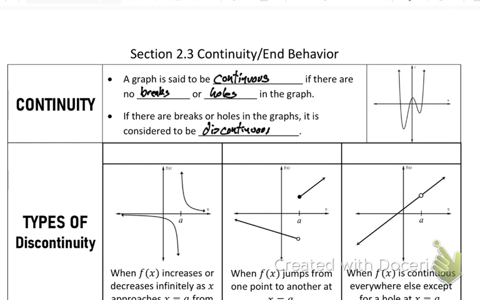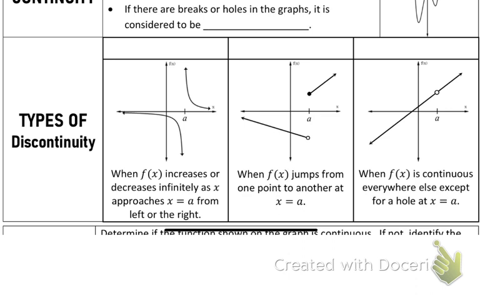Well, if it's discontinuous or it's not continuous, it falls into one of three big branches. One, you have some sort of asymptote. Two, my graph jumps somewhere else. Or three, there is a hole in the graph where I have all this stuff, skip that one little point, and then we go on.